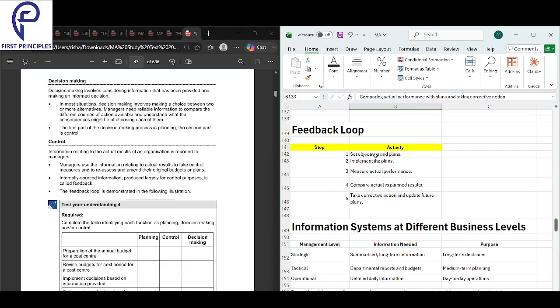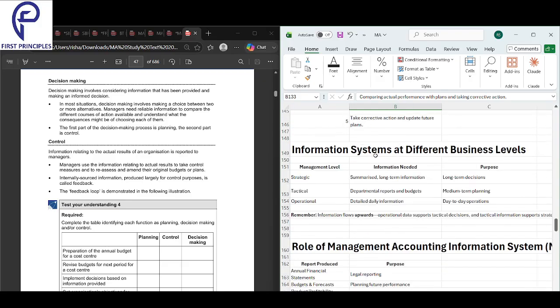You set the objective and then you make a plan, then you implement the plan, then you measure the actual performance with the plan, compare the two, you'll find the difference. That is called the variance. Analyze the variance, apply the corrective action, and then you will update your future plans. For FA, you will plan better. So that is your feedback loop.